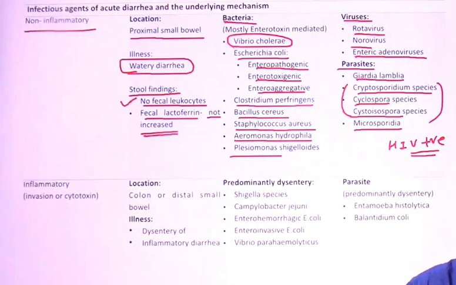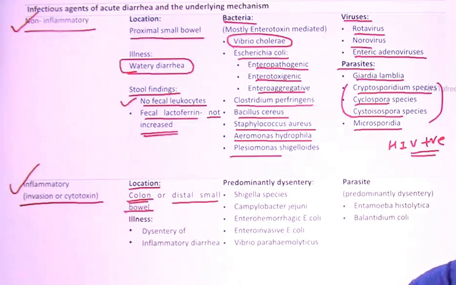So all of these points are very important. These bacteria names, these viruses, and these parasites, they relate up with whom? Non-inflammatory form of diarrhea. Now talking about the inflammatory form of diarrhea, this associates with invasion or cytotoxin. And what is the location, guys? See the location. Just now we have done that, small bowel is involved. Here also, distal small bowel and colon are involved,